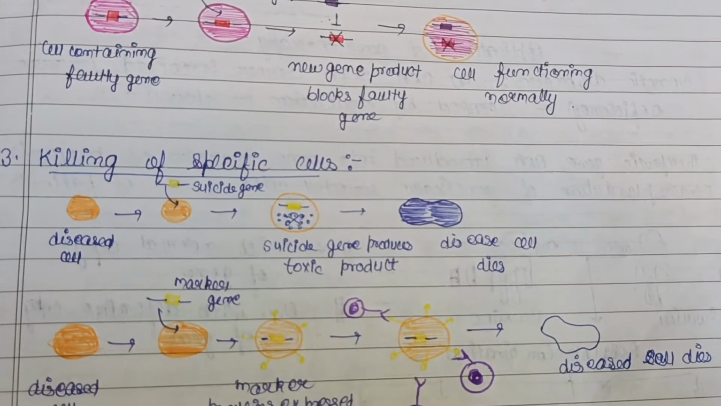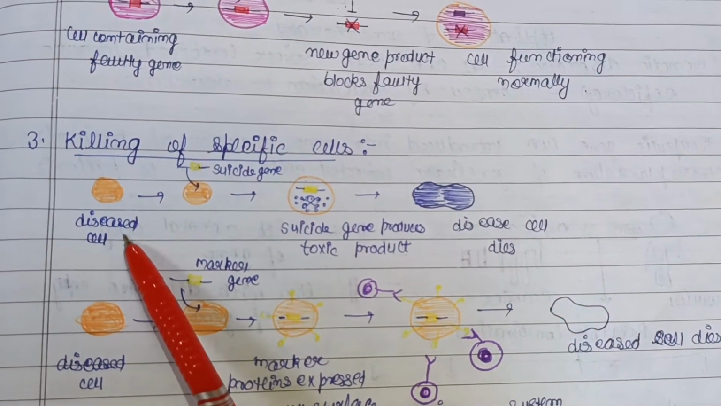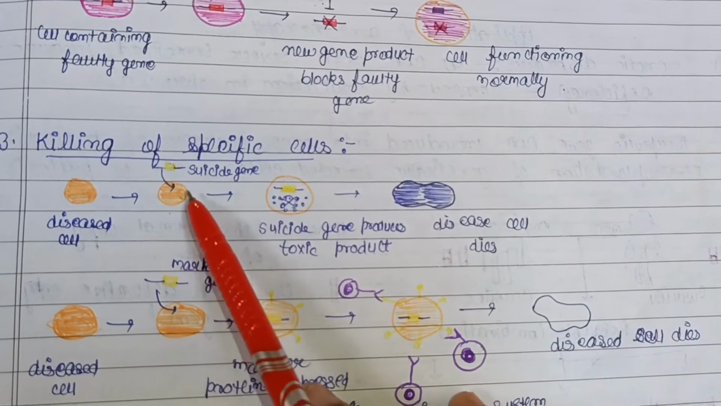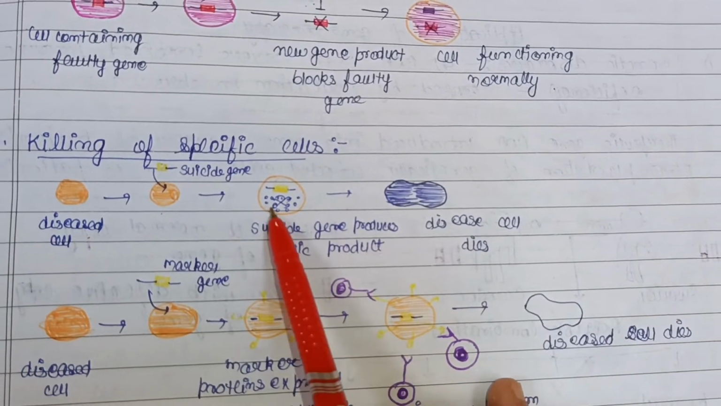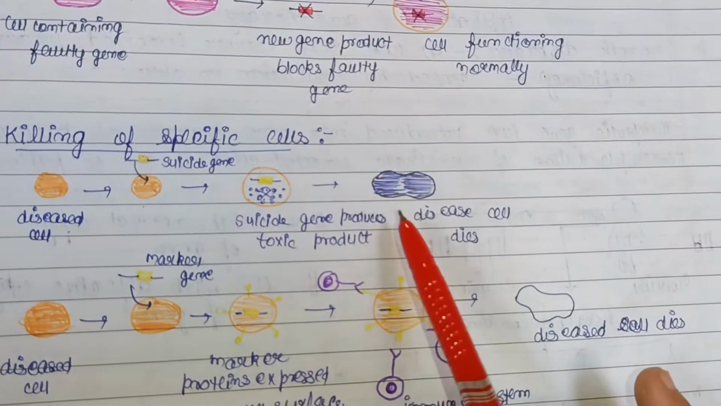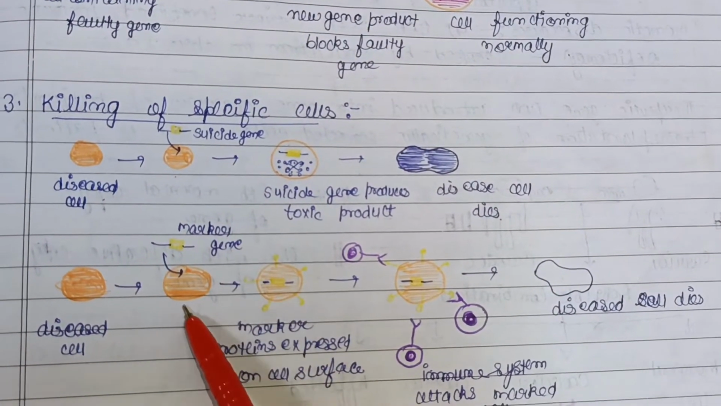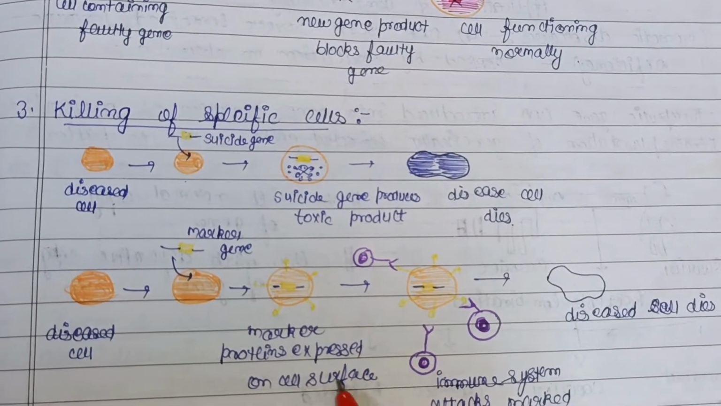Then killing of specific cells. So in certain cases, that is if it is a diseased cell and a suicidal gene is inserted here, what it leads to is the production of a toxic product. Okay, toxic products are produced here, and then the diseased cell dies. And in another case, a marker gene is introduced in the diseased cell. Marker proteins are expressed on the cell surface.